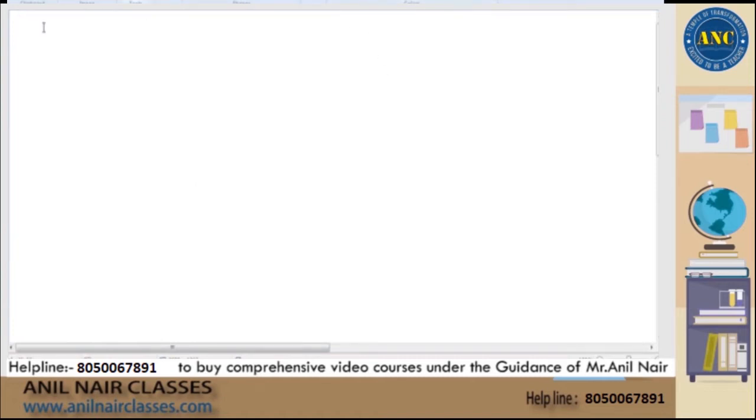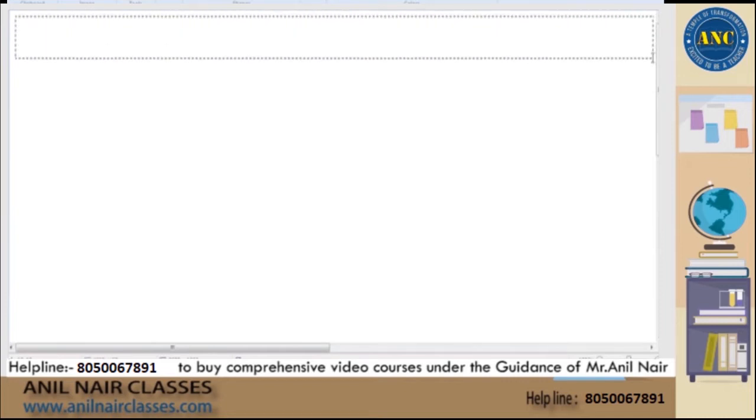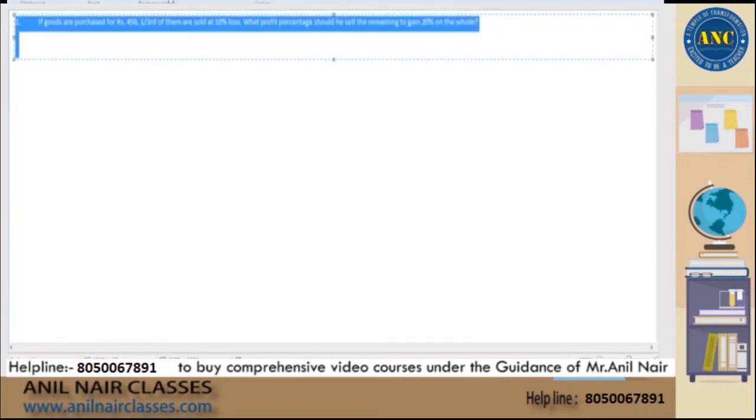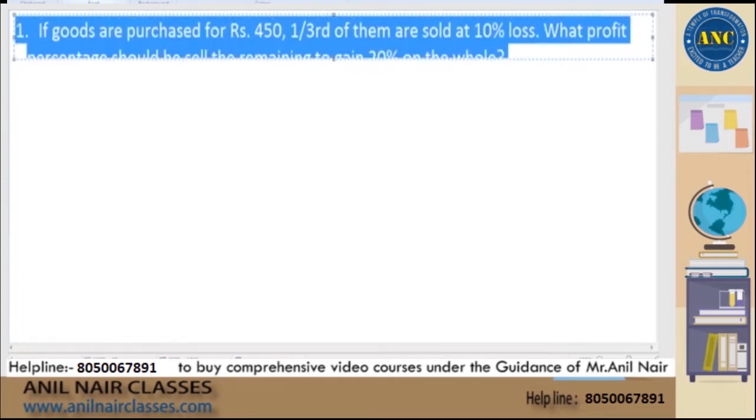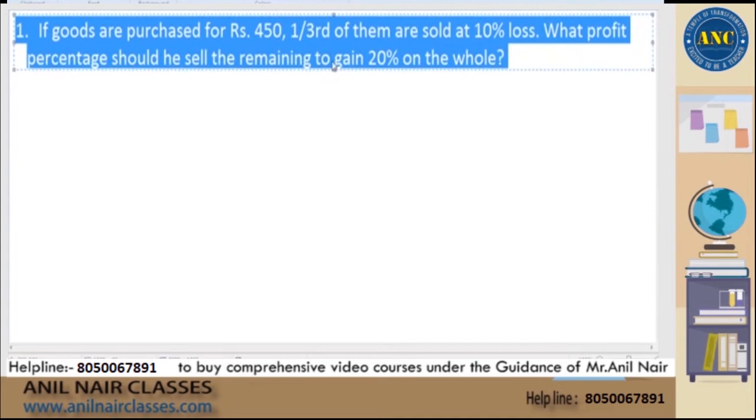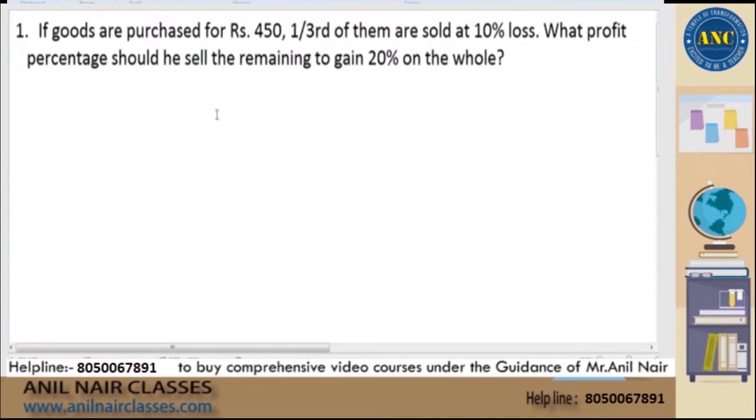Fourth one. Now see here. The question is like this. If goods are purchased for 450 rupees, this is one of the bank mock examination questions. This came in one of the mock examinations for a bank exam. Listen to this carefully, sir. If goods are purchased for 450 rupees, 1/3 of them are sold at a loss of 10%. At what profit percentage should he sell the remaining to gain 20% on the whole?